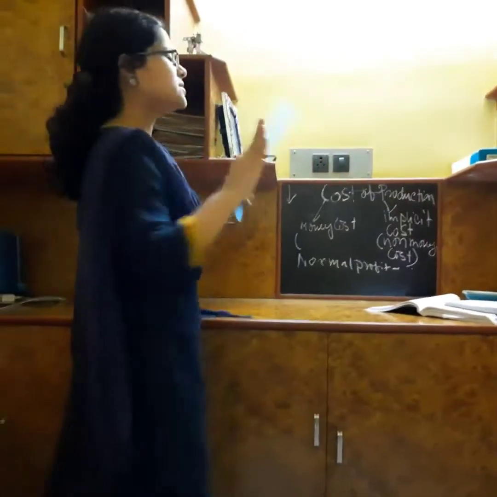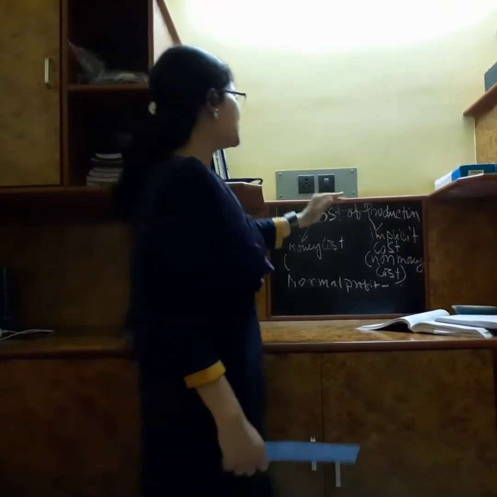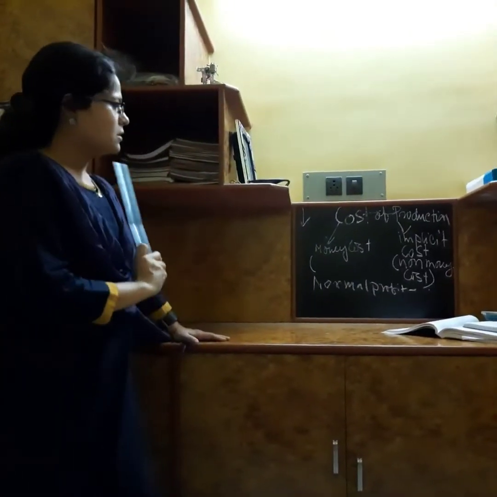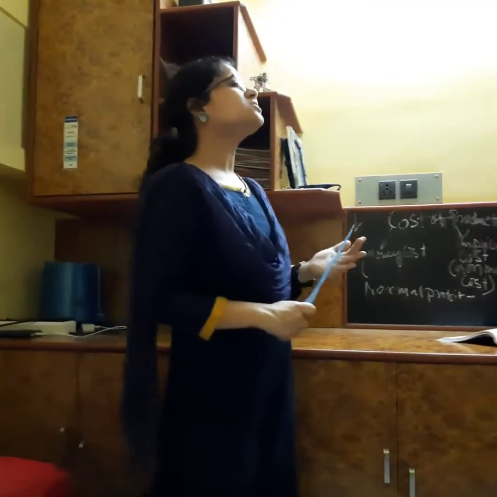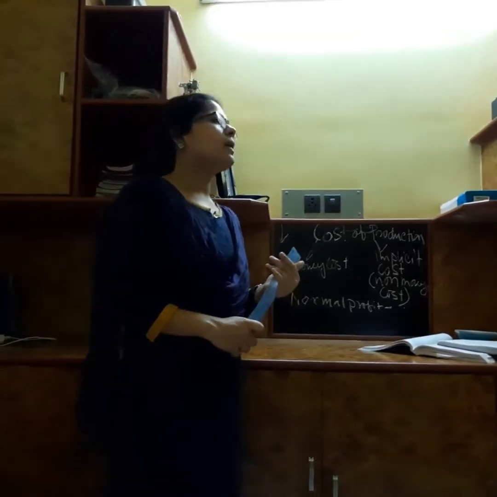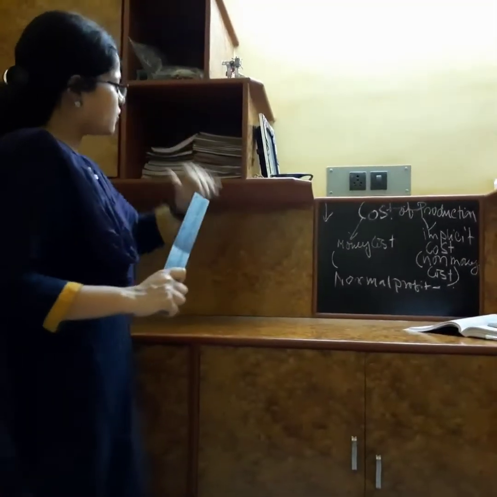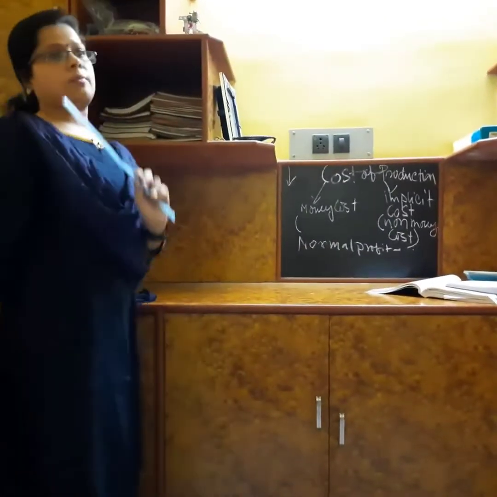So the cost can be divided into two parts. One is the money cost and another one is known as implicit cost or non-money cost. It arises when the factors of production are borne by the entrepreneur himself. Okay, understood? Next, we are talking about the normal profit.